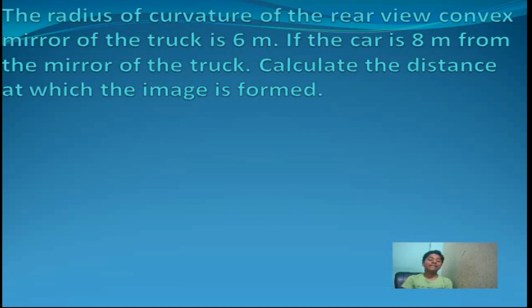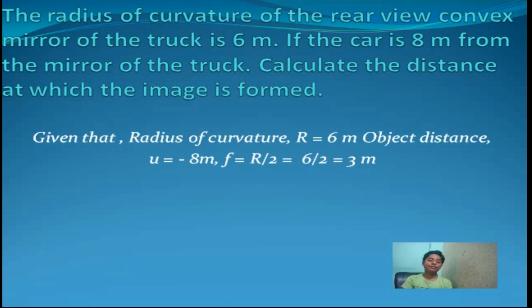The next example: the radius of curvature of the rear view convex mirror of a truck is 6 meters. If the car is 8 meters from the mirror of the truck, calculate the distance at which the image is formed.